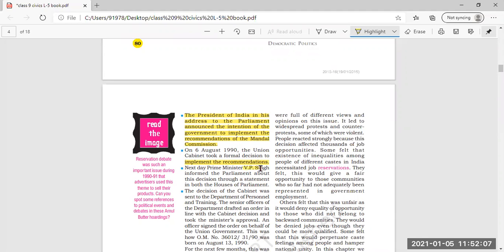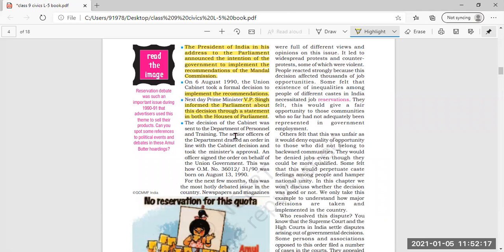So the decision was given by VP Singh, the Prime Minister, about this recommendation for 27% reservation. Then the decision of the cabinet was sent to the Department of Personnel and Training. The senior officers of the department drafted the order. Now, who drafted the order? They first agreed to pass the recommendation, and then the senior officer of the department drafted the order.